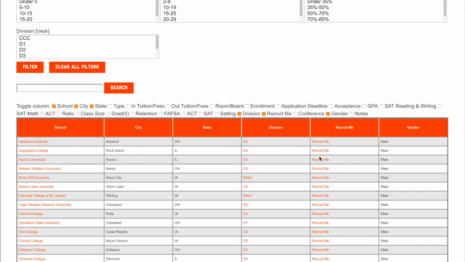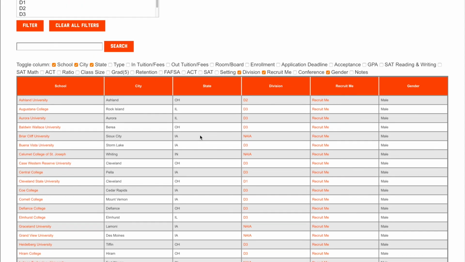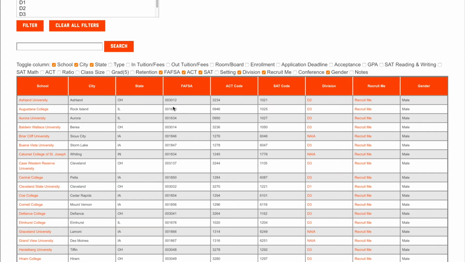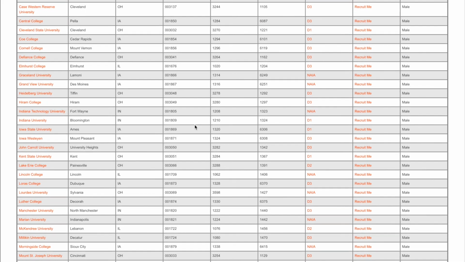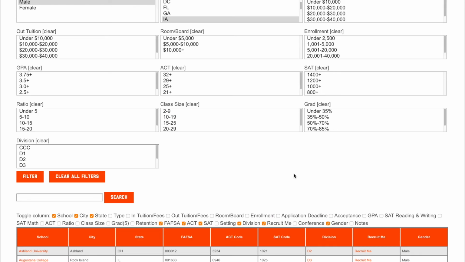And so let's say we're legit interested in all of these schools. We could sit here and go through and click on all the recruit forms and fill those out, so a school knows about me. If I want to send them my test scores, right, I can add those in, and then all of a sudden I've got my FAFSA, ACT, and SAT scores that I can go right down the list and send all that information to them.